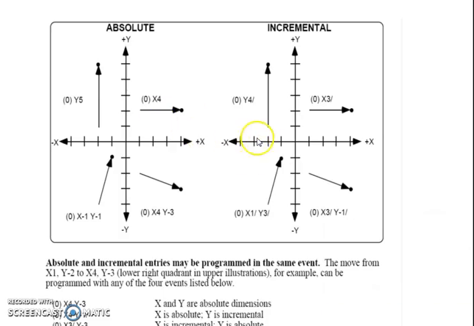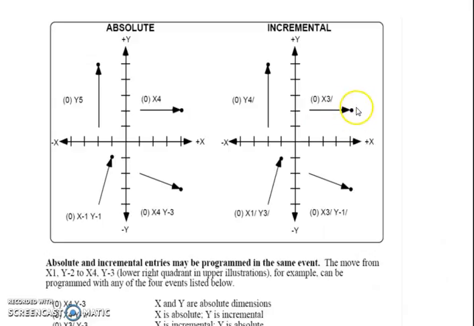Machine to know the movement in x, y and z axis uses absolute motion system or incremental motion system. In the absolute positioning system, the zero or the origin remains the same, whether the machine is here, here or wherever it may be, it is being counted from zero. Whereas in the incremental system, the previous position is important. If we are moving from center to this position, it will be treated as 4 movements in x, 2 movements in y.